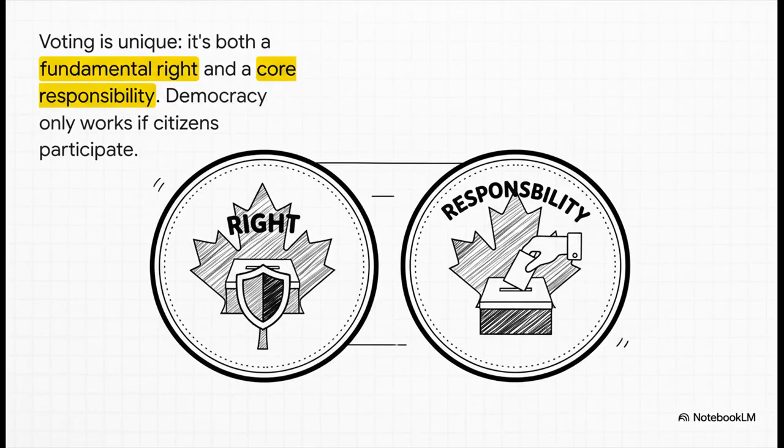And this brings us right back to where we started. Voting. In Canada, voting is really unique because it's both a fundamental right and a core responsibility. The government has to protect your right to vote, for sure. But our democracy really only works if we, as citizens, step up and fulfill our responsibility to actually participate.